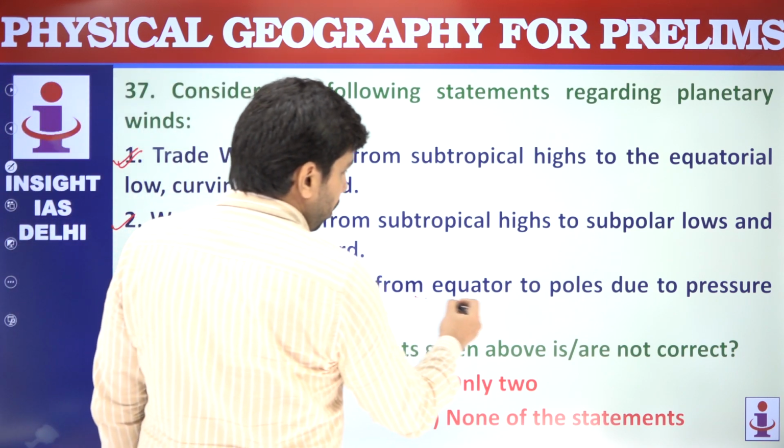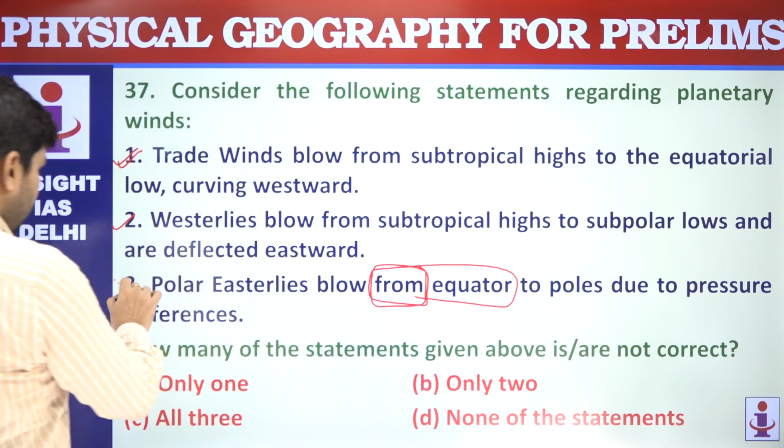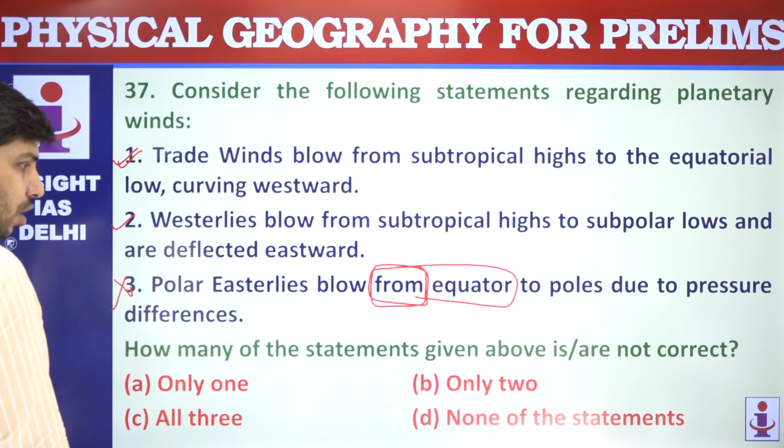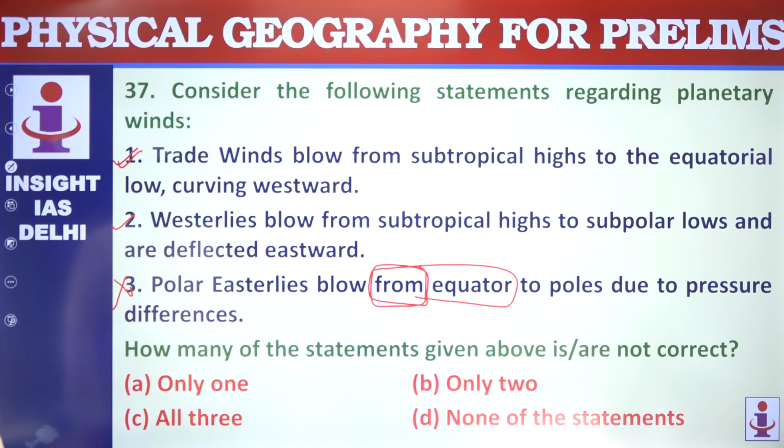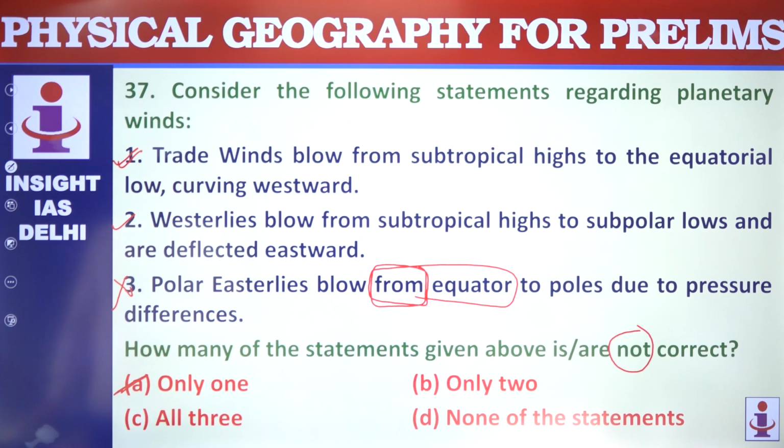Polar, how will polar blow from the equator? So that makes this not correct. Question is talking about not correct. So only one is not correct. Perfect. Question is talking about not correct. Only one is not correct.